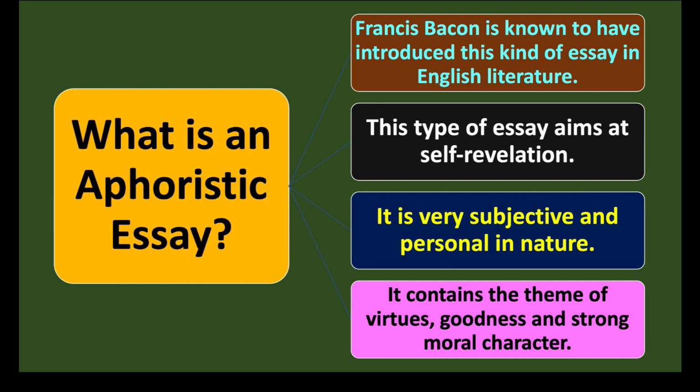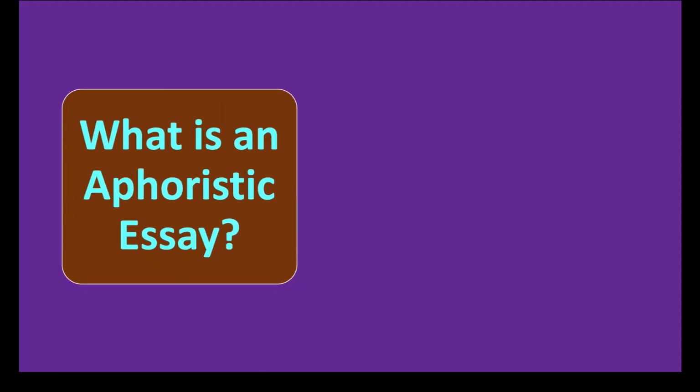So when we say theme of virtues, it means theme of goodness, theme of strong moral character. We talk about goodness of life, goodness of friendship. We talk about the beauty of relationship. We talk about the beauty of love, beauty of friendship, and so on. We have some more ideas about what is an aphoristic essay.